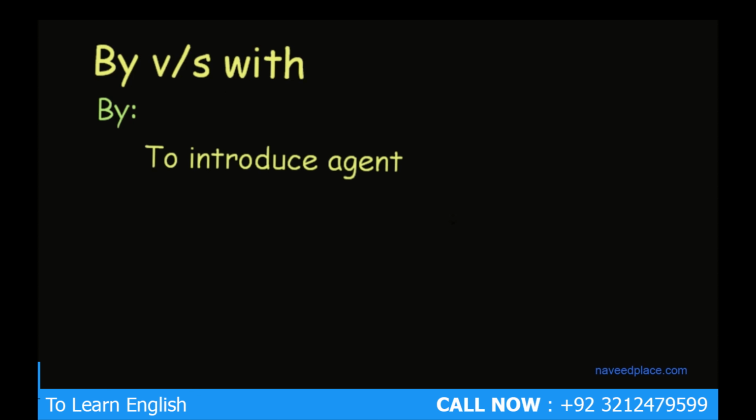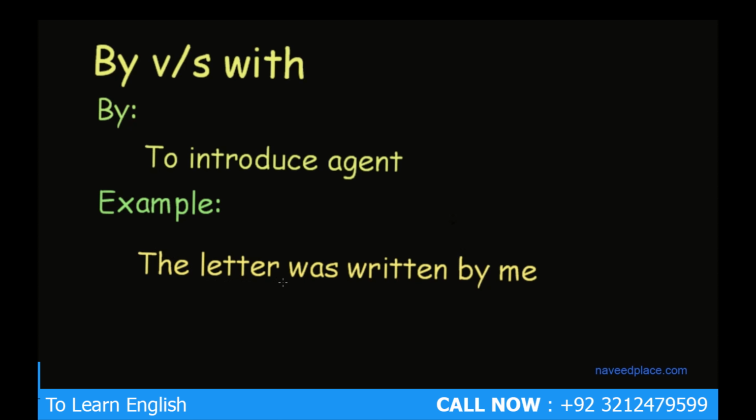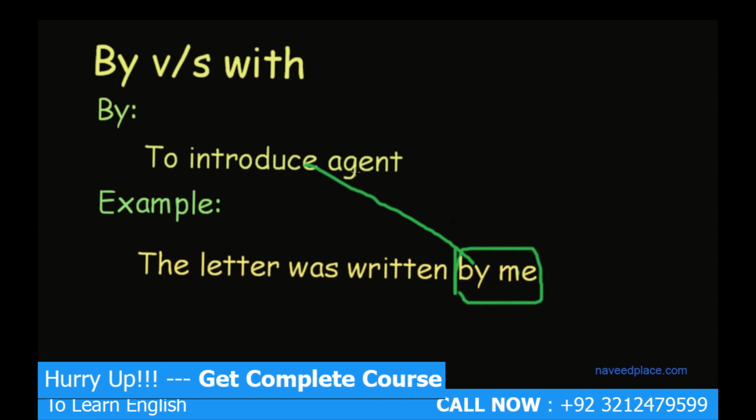In this lecture, I am going to teach you by versus with. First, we will learn by. So why do we use by? To introduce the agent. For example, the letter was written by me. So we use by to introduce the agent. Here you can see that me definitely is the agent.